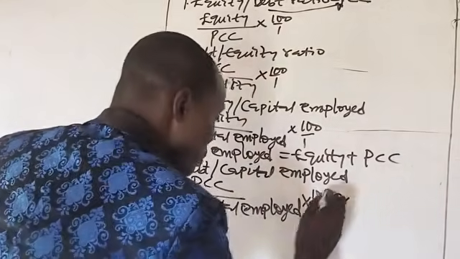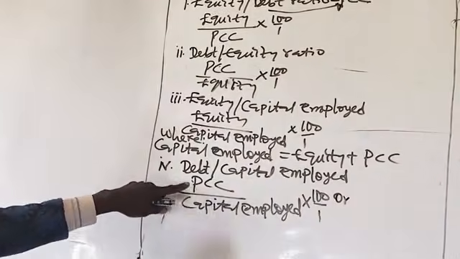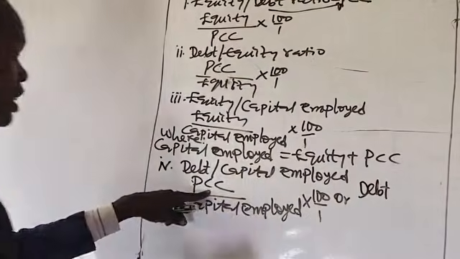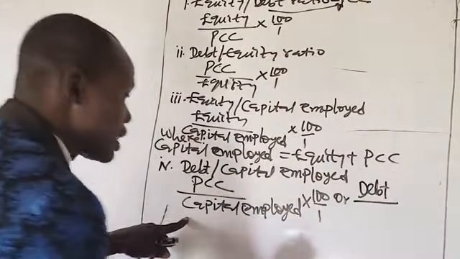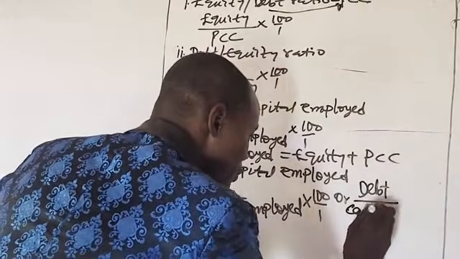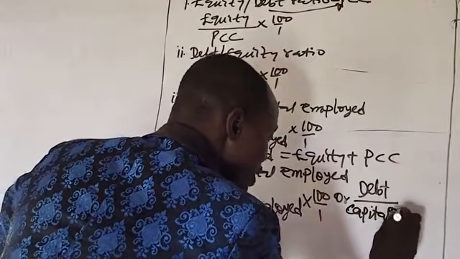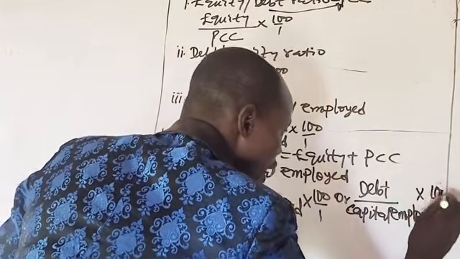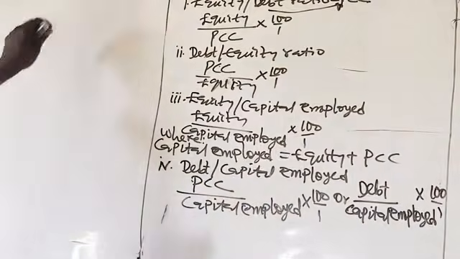Or, as I've told you, you can put debt in place of prior charge capital. That means you have debt over capital employed times 100/1.